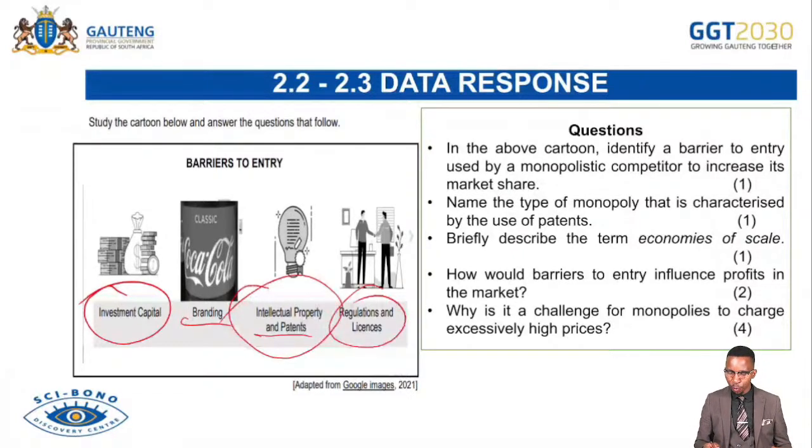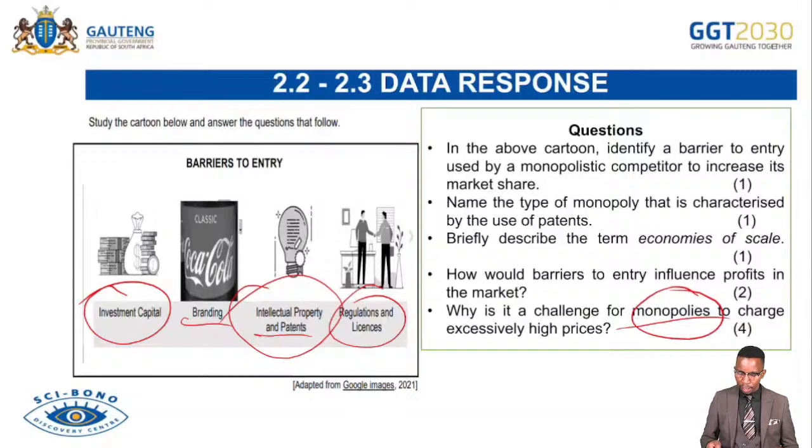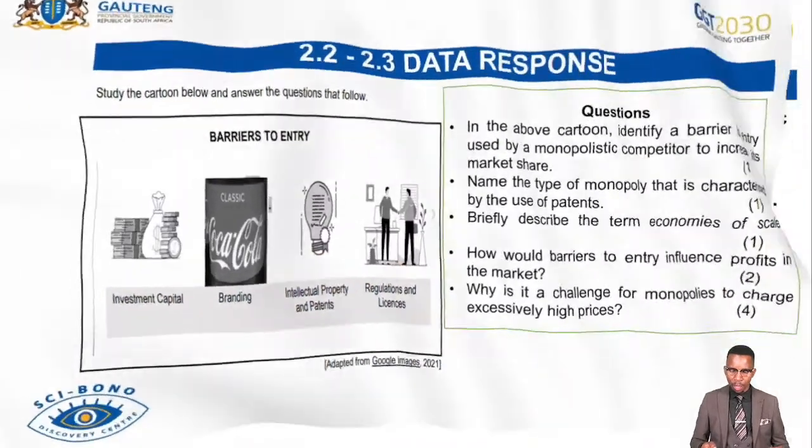How would barriers to entry influence profits in the market? As there are high barriers to entry, businesses find themselves without huge competition. For that sake, they keep on enjoying abnormal profits or high supernormal profits in both short run and long run. Why is it a challenge for monopolies to charge excessively high prices? Remember, the monopolistic competition is faced by high. Let's check the monopolies. Monopoly is not monopolistic. Okay, let's go further and see your memorandum in there.